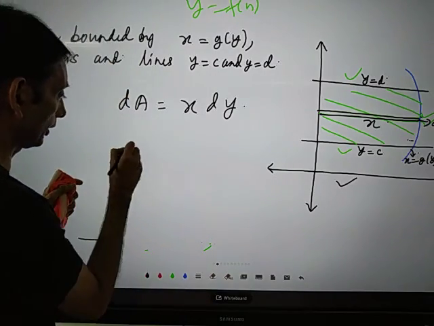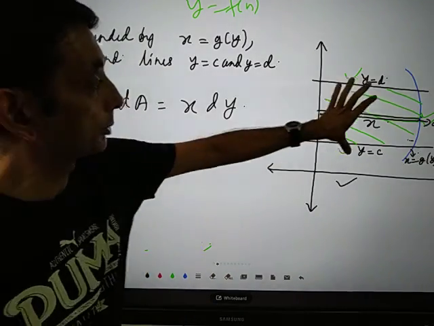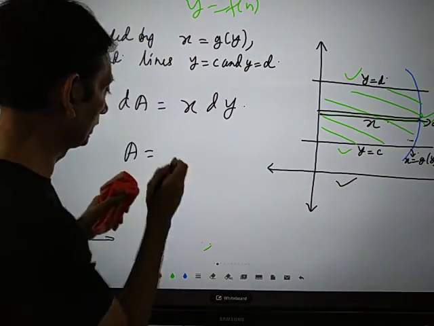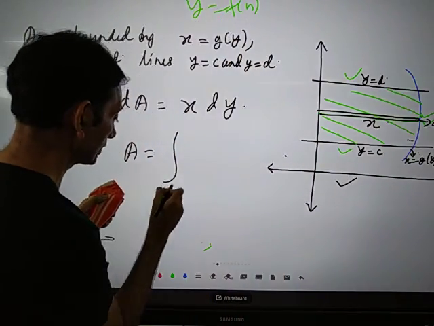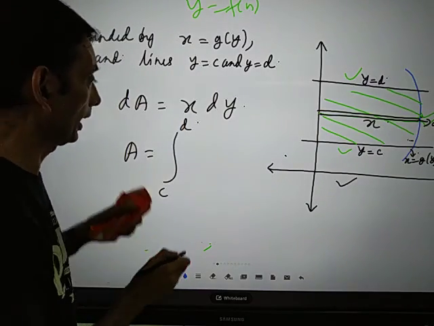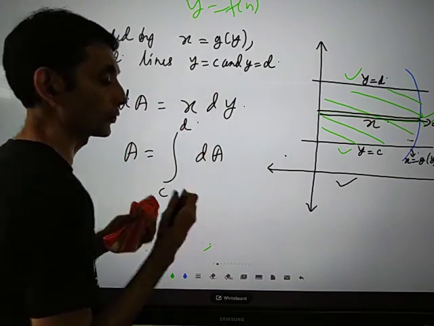If A is the area of the whole shaded portion, then we can integrate from y is equal to c to d, where dA stands for the elementary area.